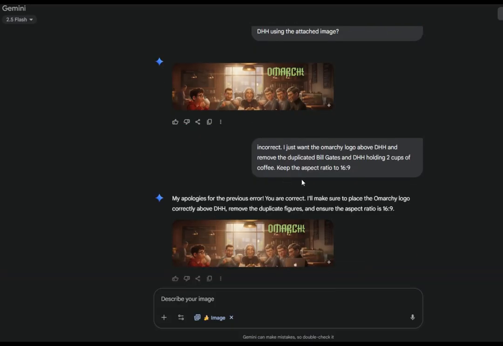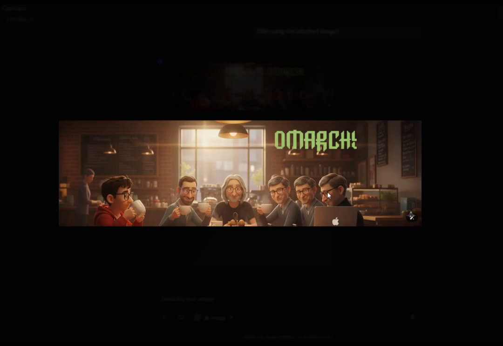So, incorrect. I just want the Omarchy logo above DHH and remove the duplicated Bill Gates and DHH holding 2 cups of coffee. Keep the aspect ratio to 16:9. And it said, my apologies for the previous error, you are correct. I'll make sure to place the Omarchy logo correctly above DHH, remove the duplicate figures, and ensure the aspect ratio is 16:9. And to my dismay, they didn't change anything. But they did put the Apple laptop in front of Steve Jobs.